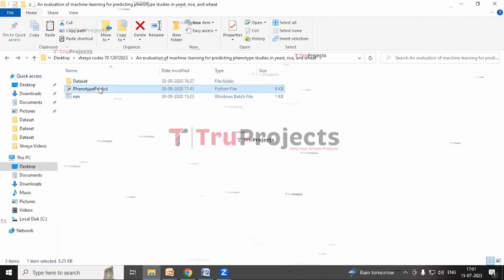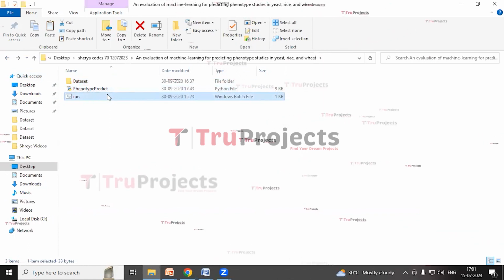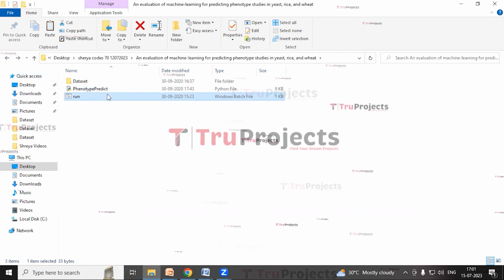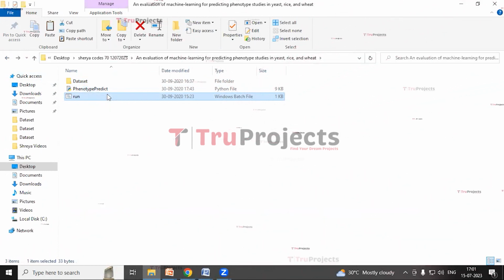This is the main code file which has the Python script in it. This is the run.bat file. Instead of executing the program in the command line interface, we created a Windows bat file to execute the project. So double click on it to execute the project.